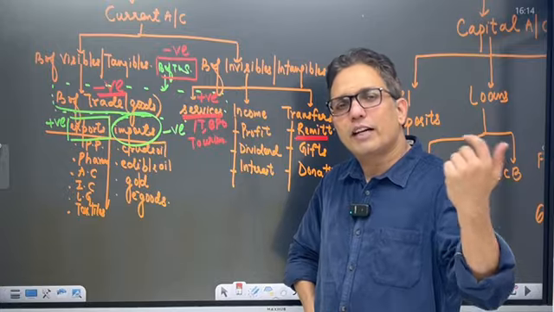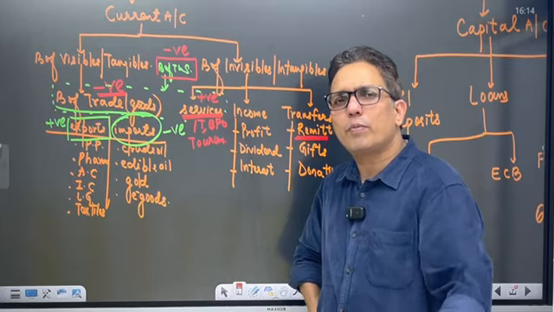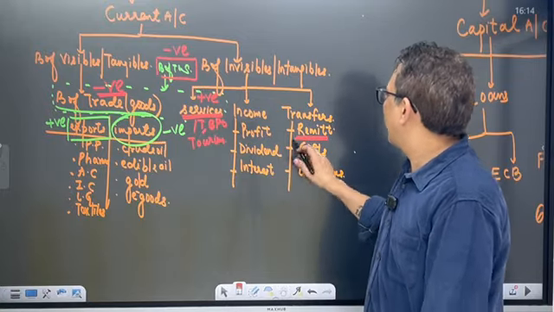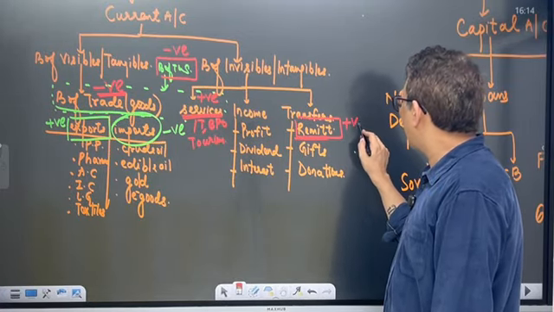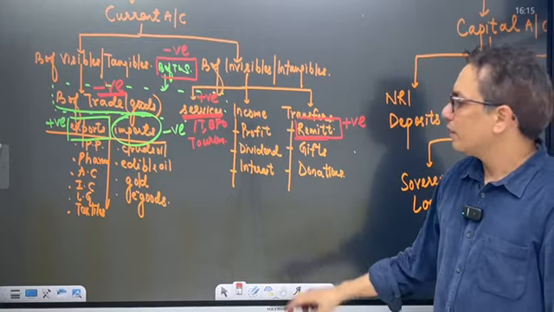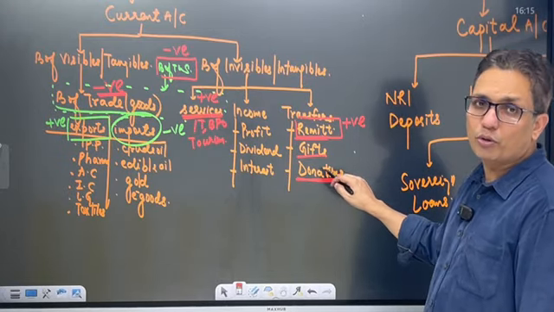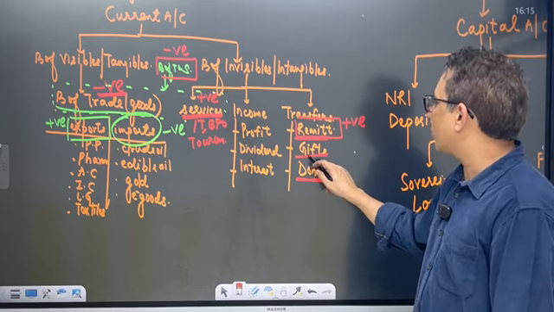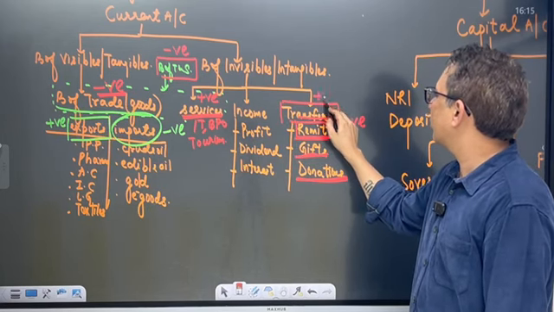Indians staying abroad sending to India, or foreigners staying in India sending more back to their place? For India's case, remittance is positive because there is more inflow of foreign remittance. Same goes with gifts and donations. Indian NGOs get donations from outside, Indians get gifts from outside, and transfers for India's case is positive.